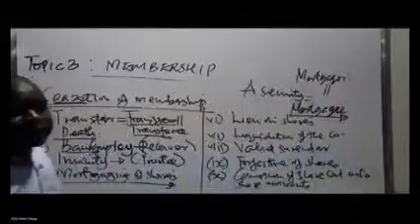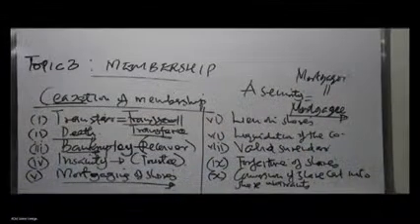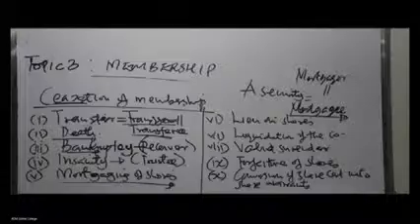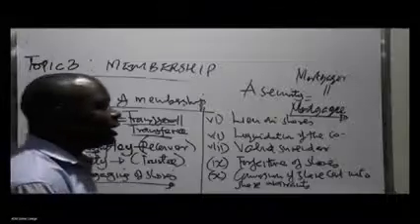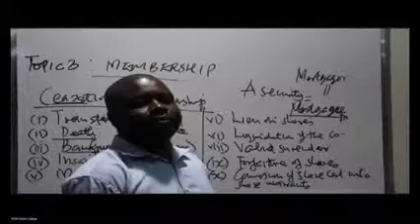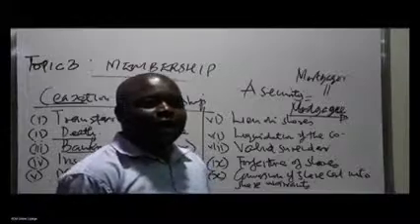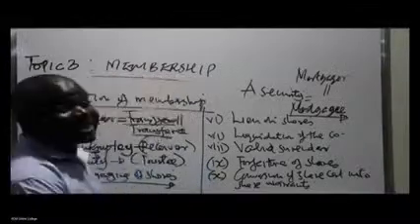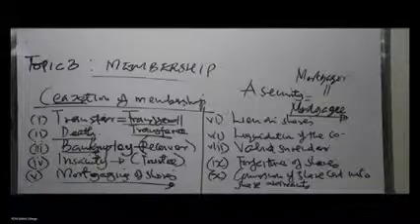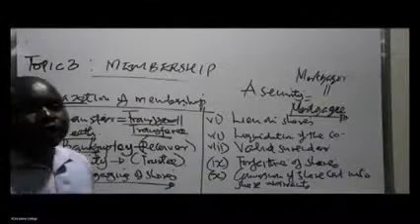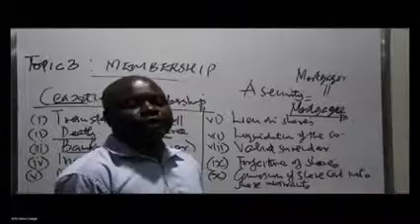I wanted you to get that point so that it can stick from now. The lender is the mortgagee, while the borrower is the mortgager. Now it has stuck. You'll never forget. The mortgagee is the lender. The mortgager is the borrower.